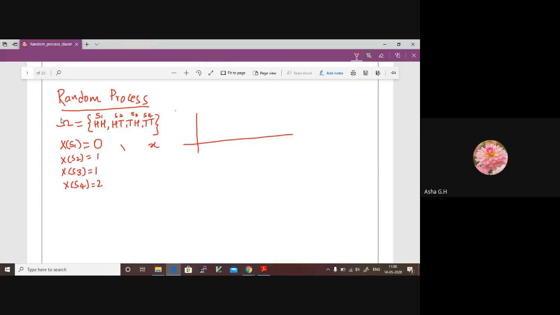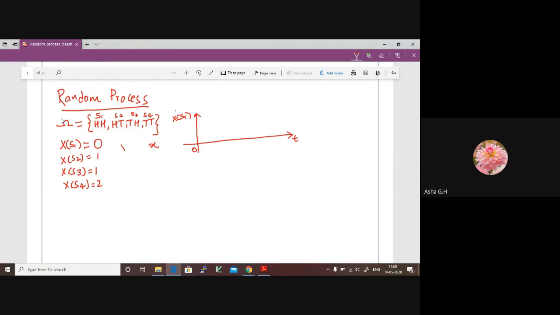Now, let us consider the y-axis. This is the random variable pertaining to the sample point S1. When I flip a coin twice, assume that at time t equal to 0, I flip a coin twice and get all the sample points. These sample points are fixed for any event and will not change.